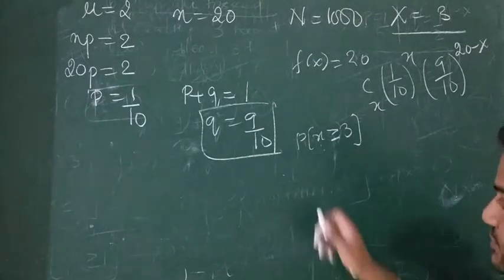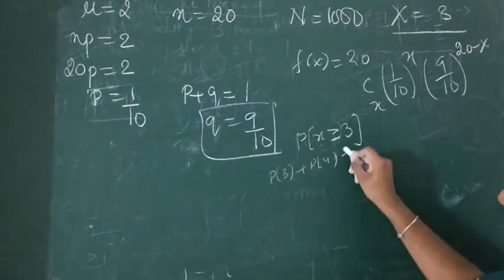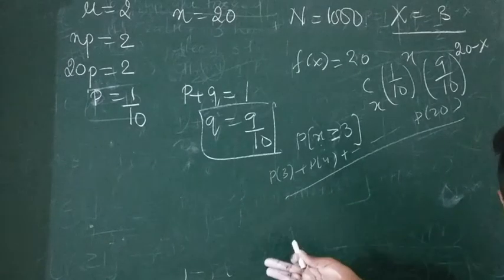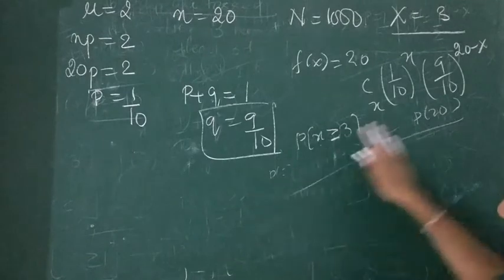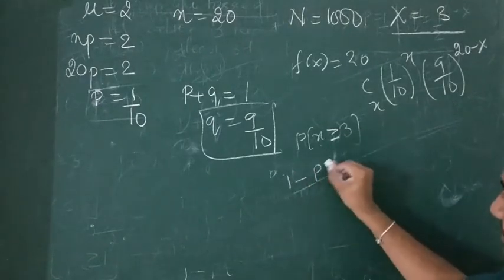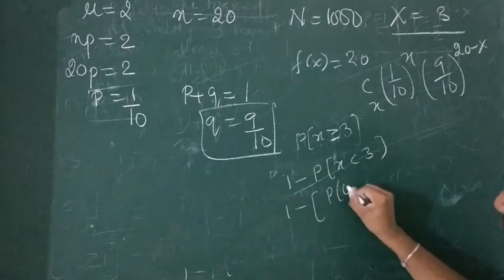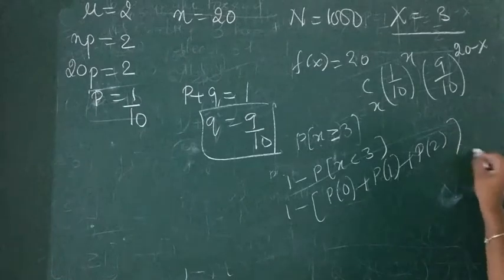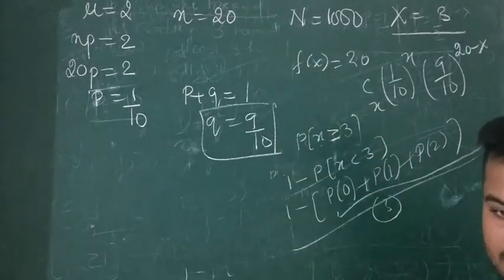Now, you have to calculate for 3, 4, and so on up to P of 20. Will you do this? It will take a century to complete this. Rather, I will take the complement. I will write 1 minus P of x less than 3, 1 minus P of 0, P of 1, P of 2. Only 3 calculations I will do instead of 17 calculations.